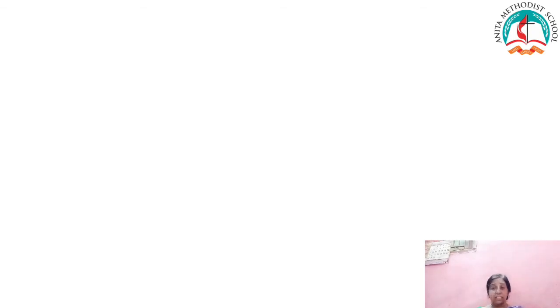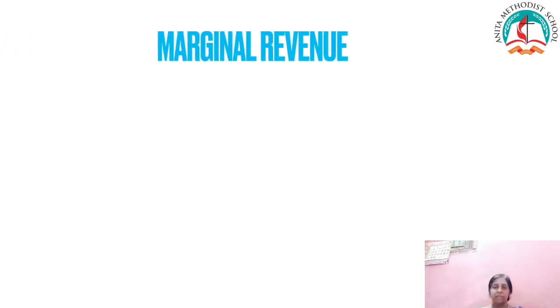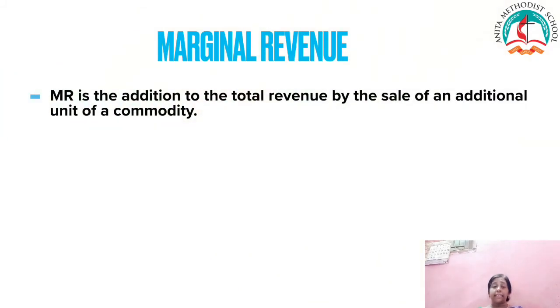Children, the next concept will be the marginal revenue. Marginal revenue is nothing but the addition made to the total revenue by the sale of an additional unit of the commodity. By selling one more unit of the commodity, the revenue they are going to get is known as marginal revenue.